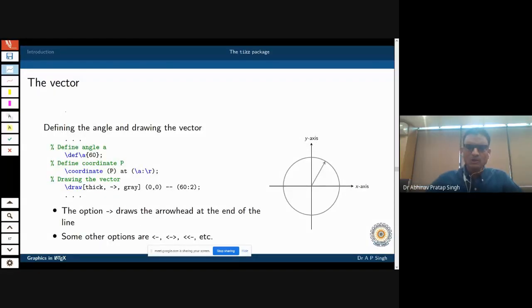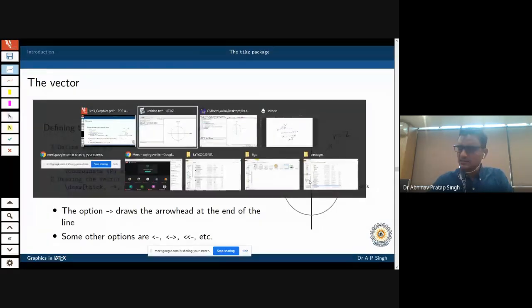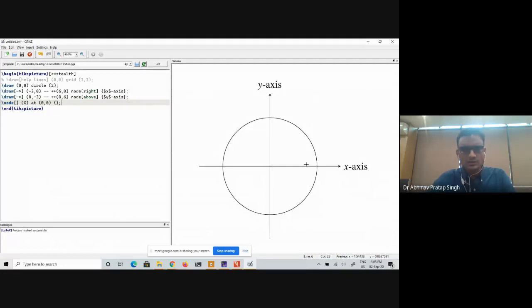Okay, so now let me draw this line. You can see this vector, right? What I want to do is draw a vector. I know that the radius of this particular circle is 2. I want to draw a line which is at a 60-degree angle and has a length of 2. I have already discussed polar coordinates and how you can do that, so let us do that.